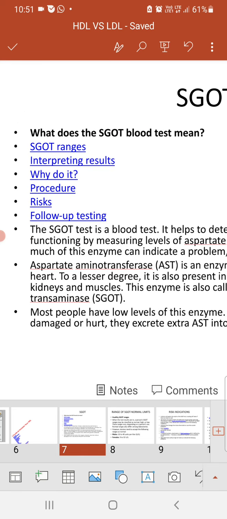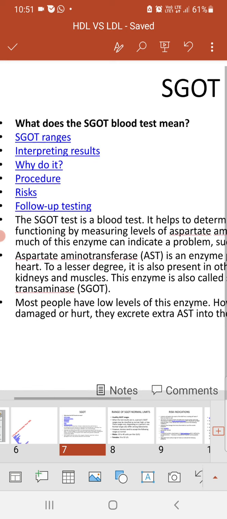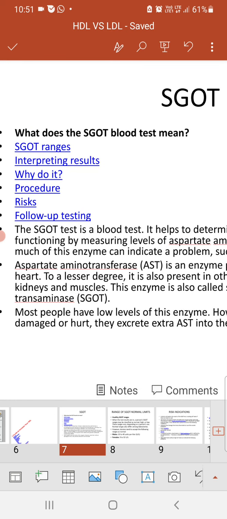The level of SGOT in the blood will determine the functioning of the liver. If the level is in the normal range, then the liver functioning will be normal. If increased levels are seen in the blood, then the liver will be at risk and liver damage may occur.